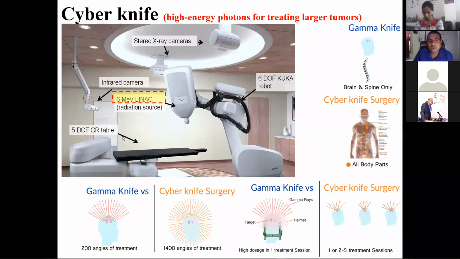Here the advantage is that it is not only for the brain; it can be used for all parts of the body, and it can be taken in all directions, at 3-dimensional angles. It is also very easy to operate, because it doesn't require a structure to be put on the patient, which is sometimes cumbersome in the case of gamma knife. That easiness is there in the case of Cyberknife.